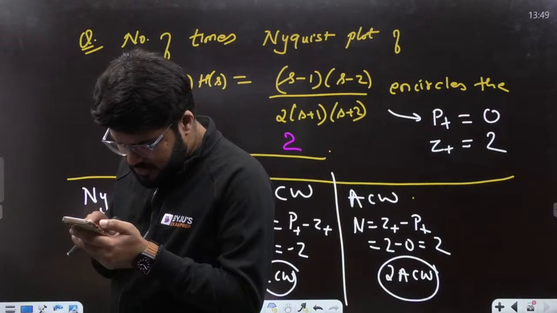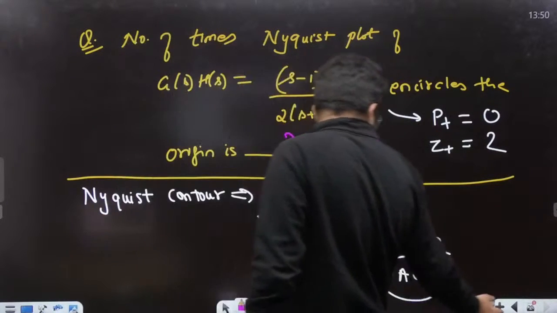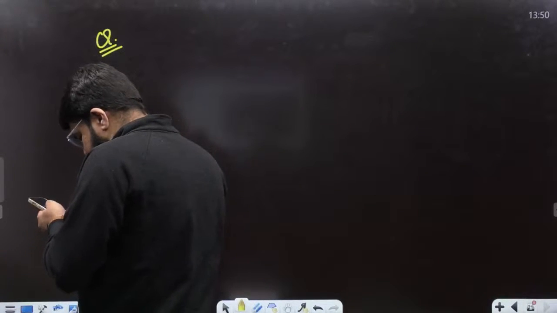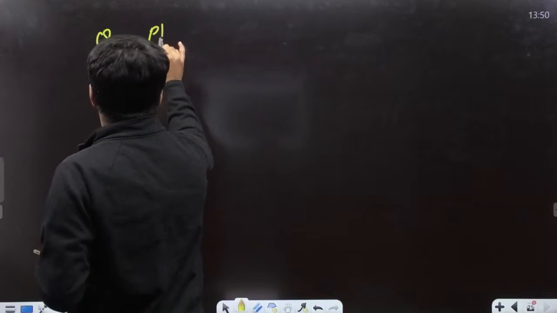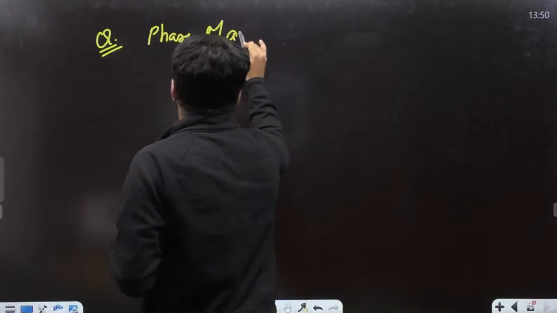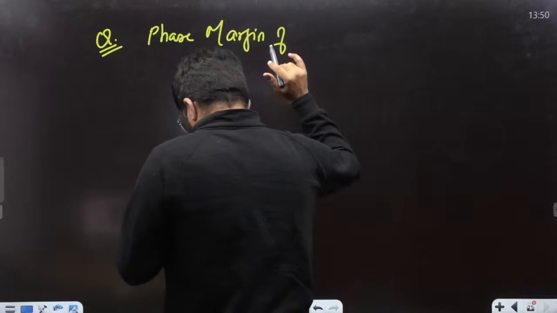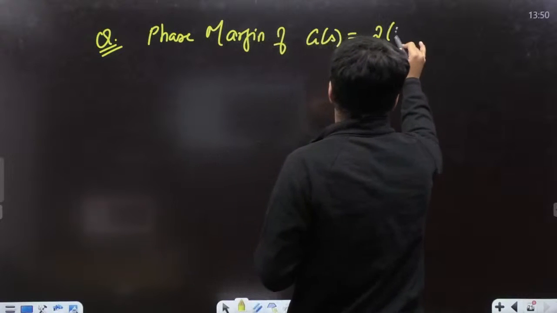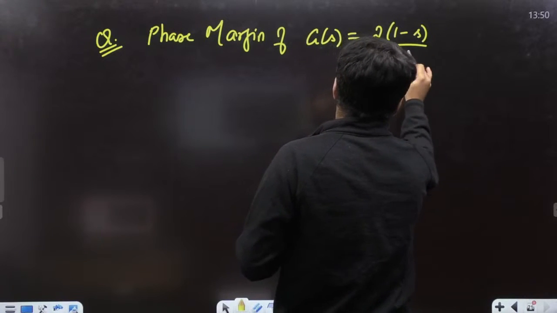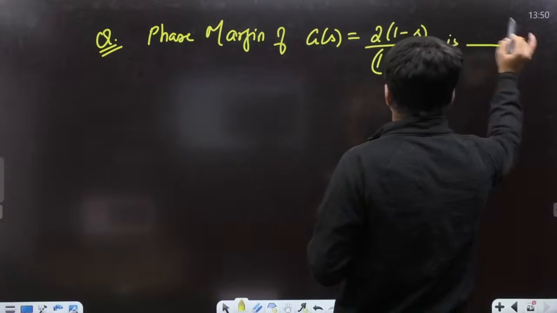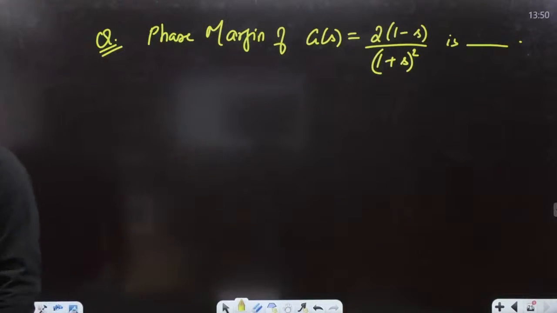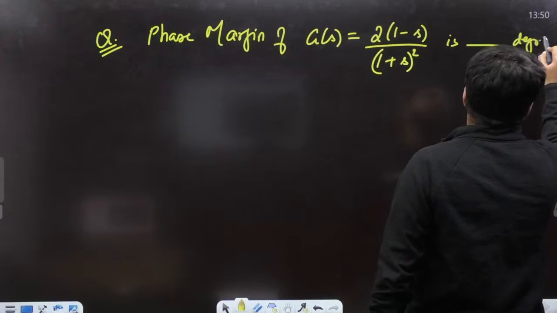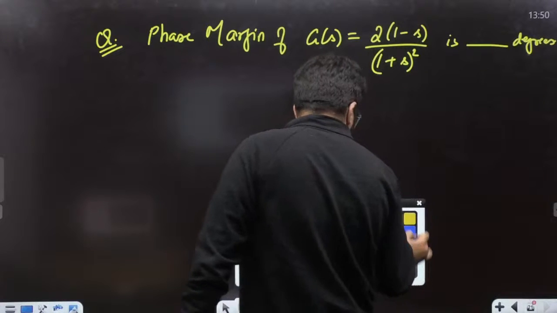Next question, control. I think I had one more question. Here it is. Chalo. Yes, dear. This is the next question coming up here. Question is very simple. The phase margin of GS given to you as twice of (1 minus S) divided by (1 plus S) whole square is dash, in degrees. It's a NAT question, na? Tell me how much, guys?